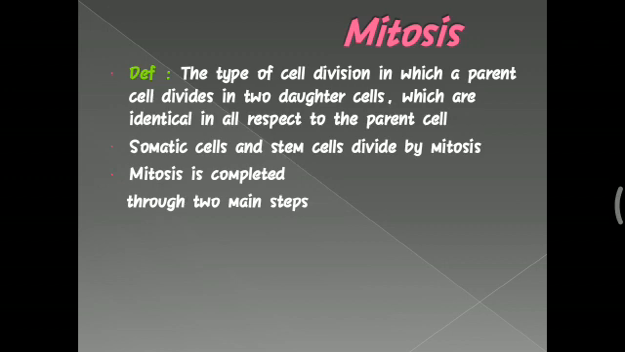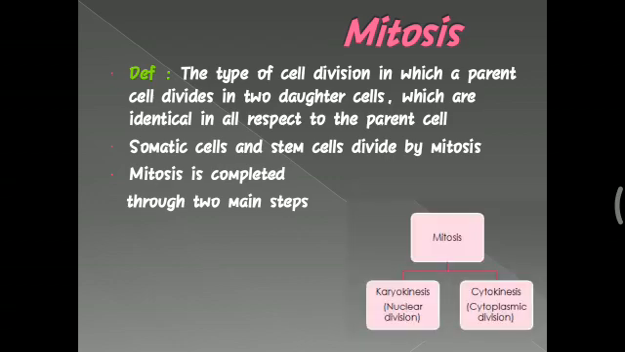Now let us begin with the process of mitosis. So what is meant by mitosis? Mitosis is the type of cell division in which a parent cell divides into two daughter cells which are identical in all respects to the parent cell. That means they are very similar. Somatic cells and stem cells divide by mitosis. Mitosis is completed through two main steps called karyokinesis and cytokinesis. Karyokinesis is nothing but nuclear division, and cytokinesis is nothing but cytoplasmic division.